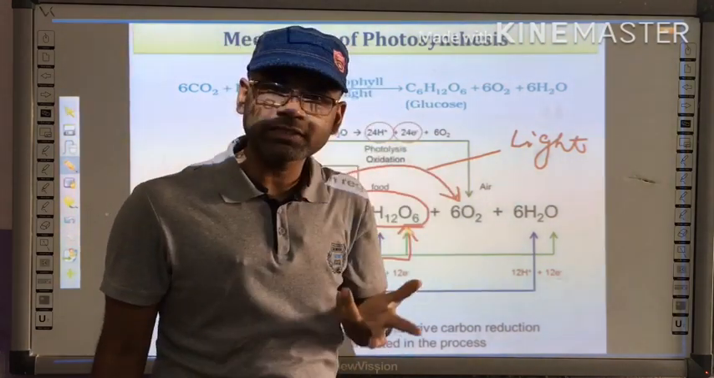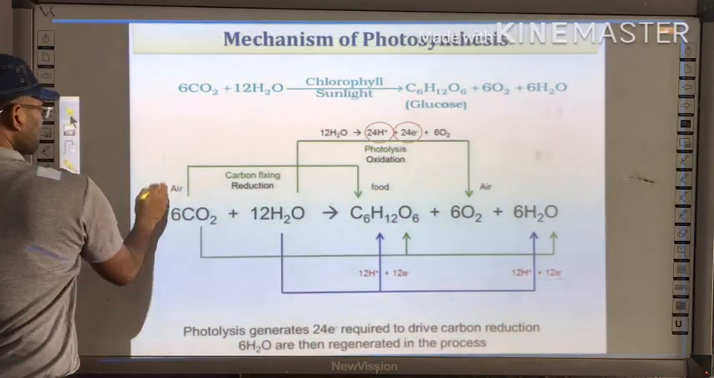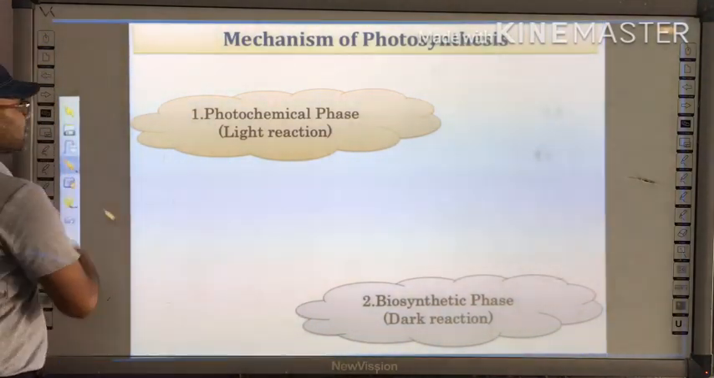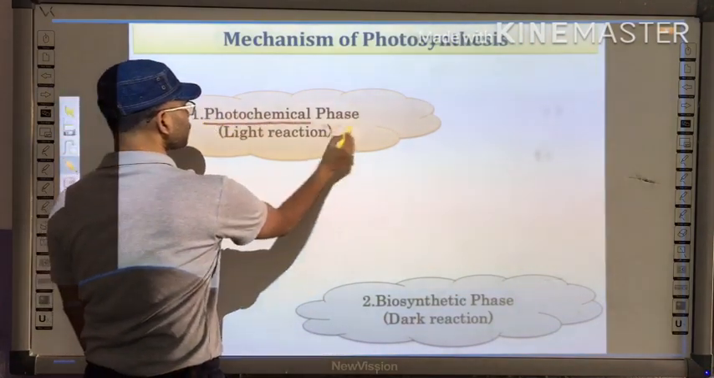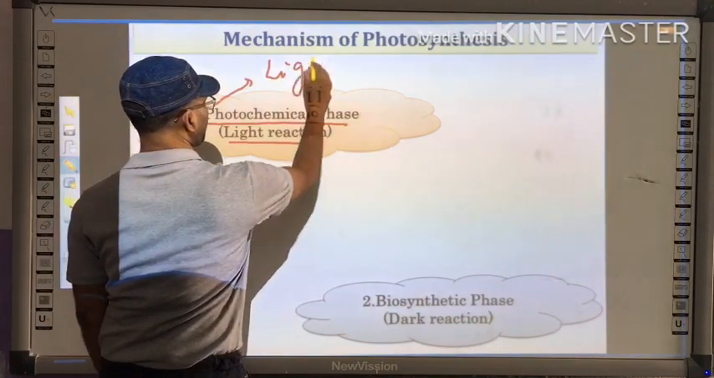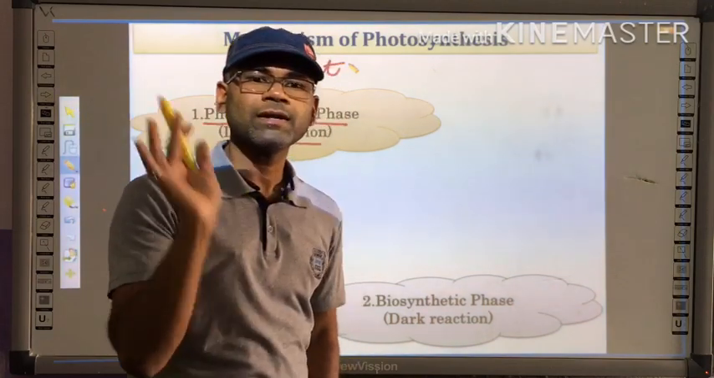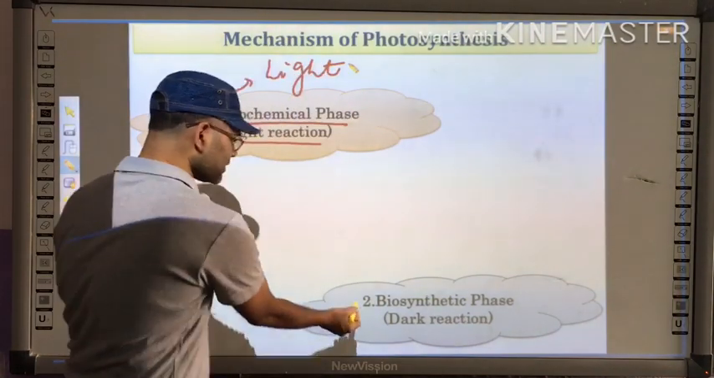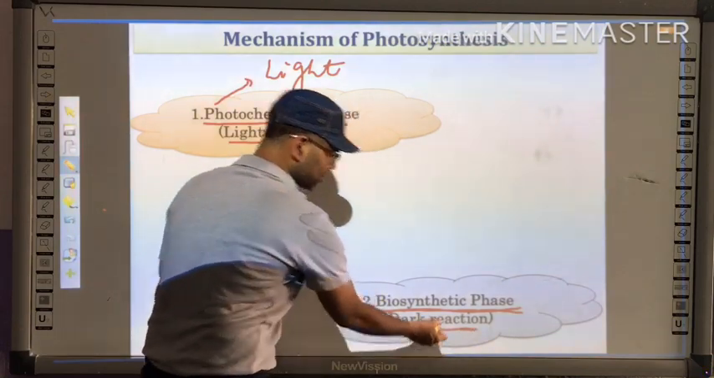Okay, how do these two processes take place? Let us understand the core process of photosynthesis. As I have just discussed, there are two steps in the mechanism of photosynthesis, right? The first one is called the photochemical phase, photo meaning light. This phase requires light. And the second phase is called the biosynthetic phase, also called the dark reaction.